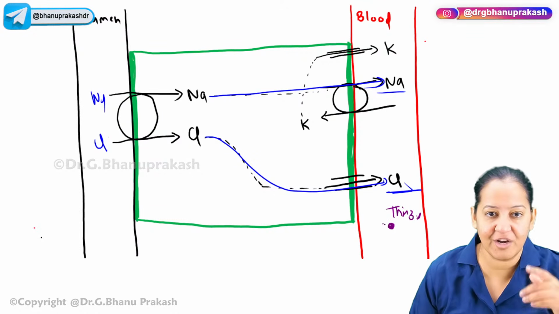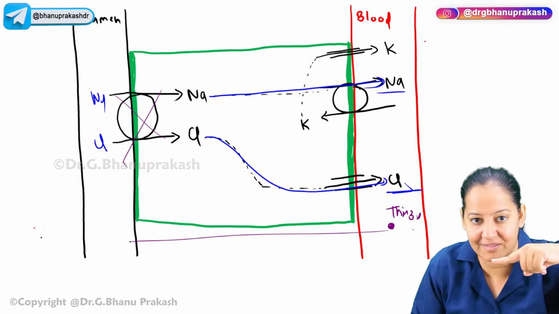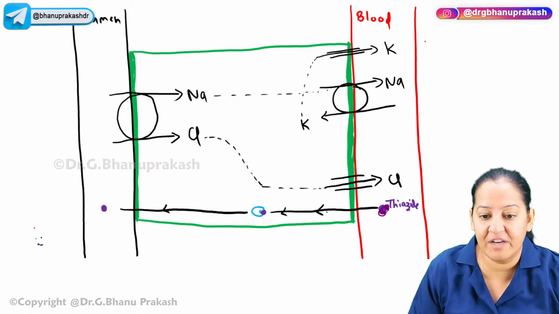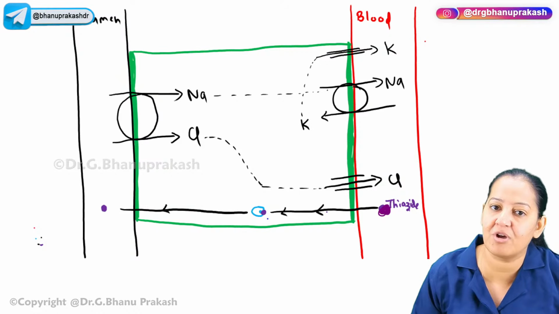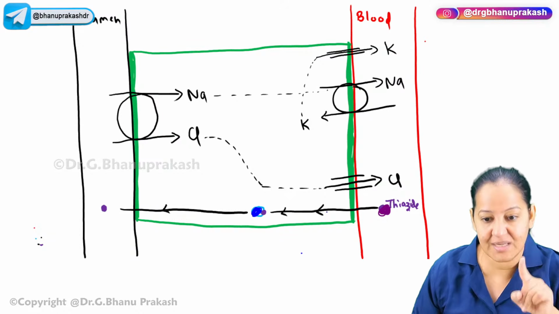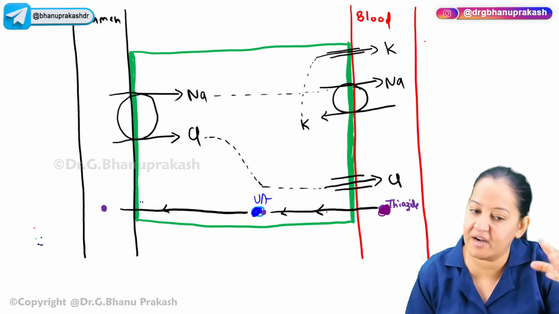Now from the blood, it has to inhibit this transporter. From this side, it cannot inhibit. So it has to travel to that side. So this is the thiazide. It will use a transporter. Again, the same transporter, the uric acid transporter. It will push the uric acid also. So this is a natural transporter of uric acid. Normally uric acid sits on it and travels from here to there and gets excreted out.